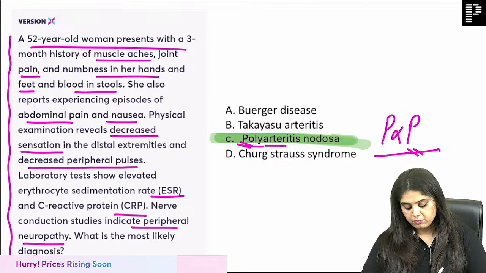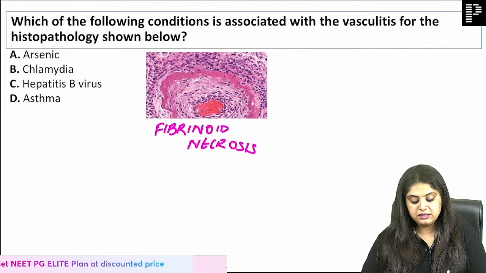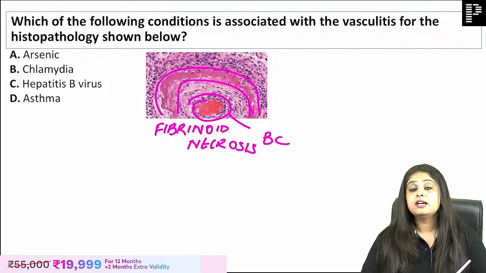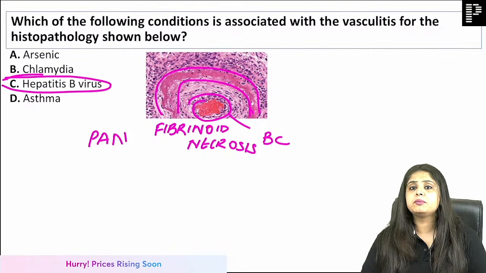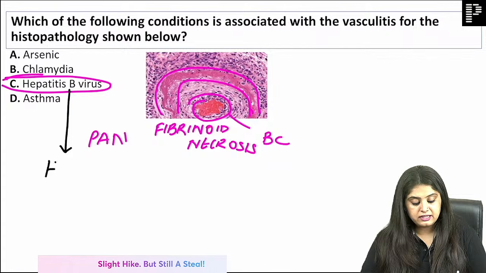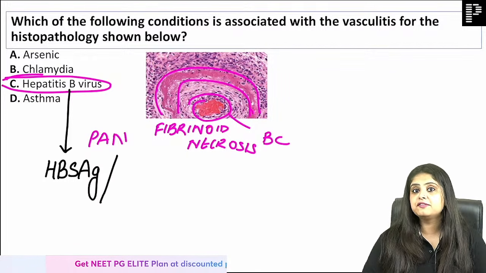So when I'm talking about polyarteritis nodosa, now you need to know that PAN having 3 alphabets will show me what? Will show me fibrinoid necrosis. So I can see a blood vessel over here and I can see that pink color fibrinoid necrosis. Now they will ask you what is polyarteritis nodosa associated with? Ma'am, that is hepatitis B. They don't write hepatitis B in the exam. Either they write the antigen. Which antigen of hepatitis B? Surface antigen. They don't even write surface antigen.